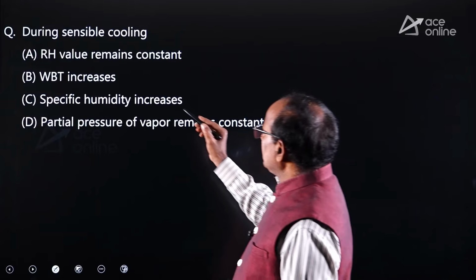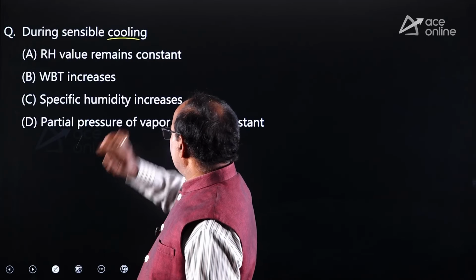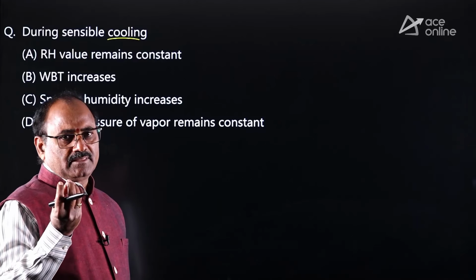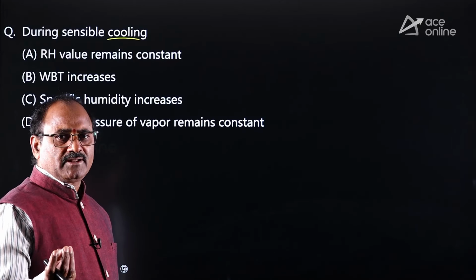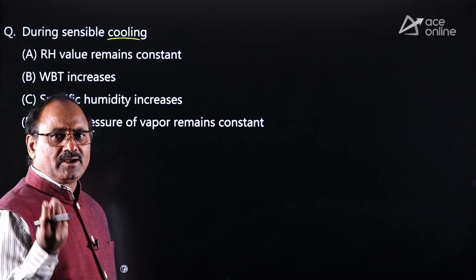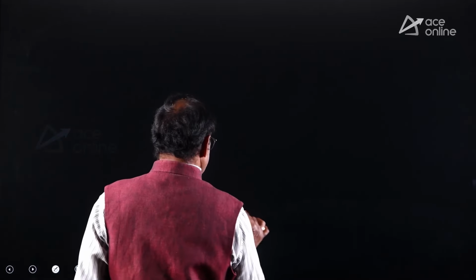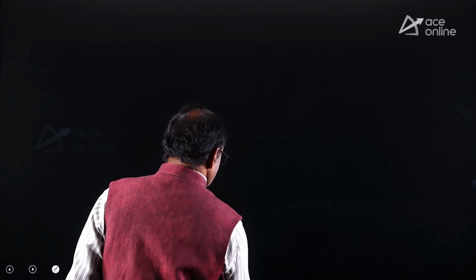Similarly, during the sensible cooling process. The sensible cooling process means what? The method of decreasing the dry bulb temperature of the atmospheric air at constant specific humidity is called the sensible cooling process. That sensible cooling process in the psychrometric chart.